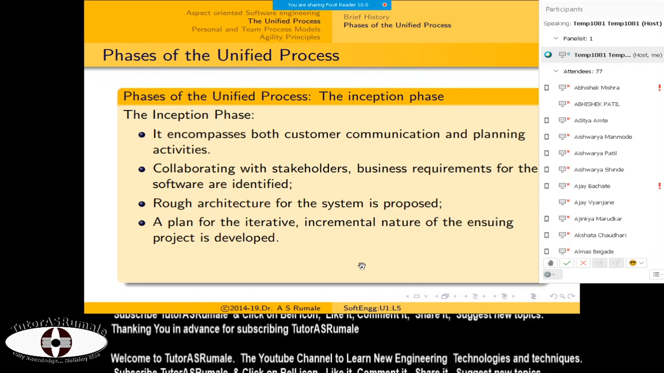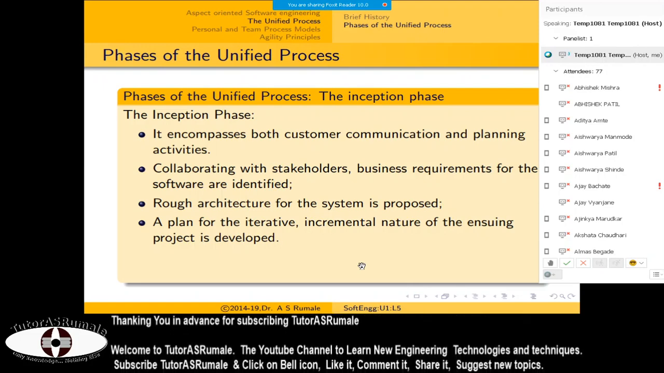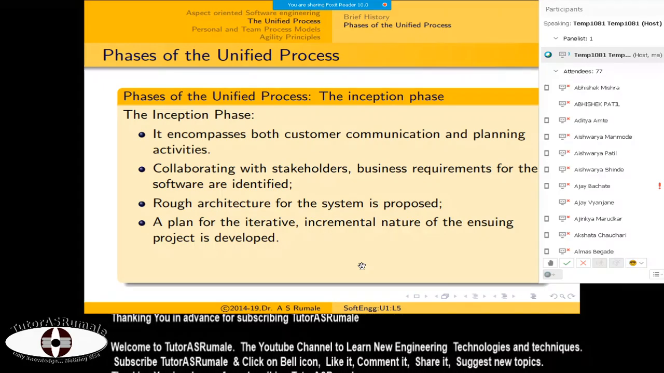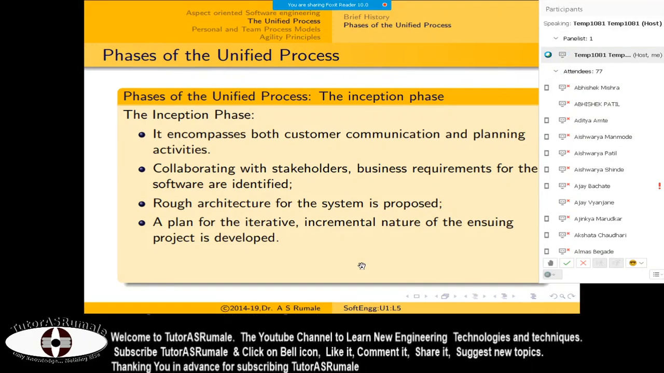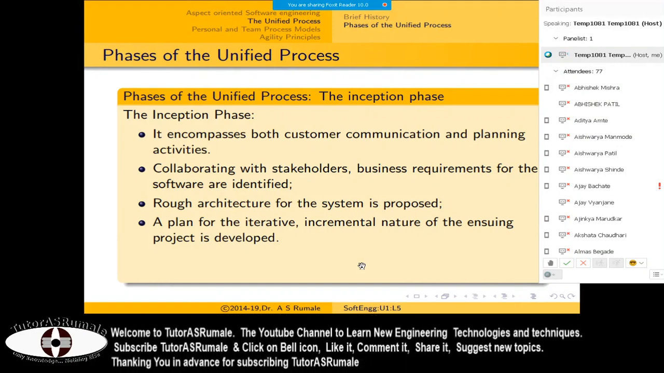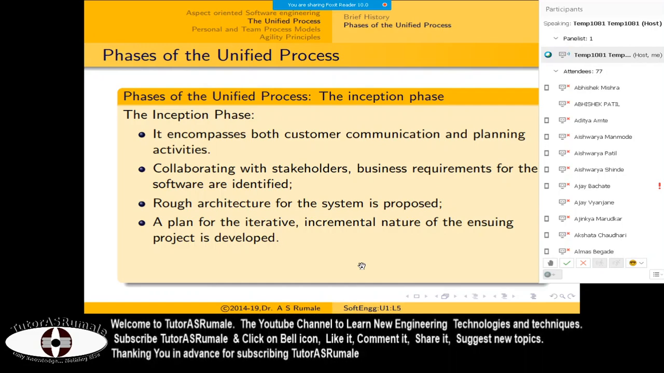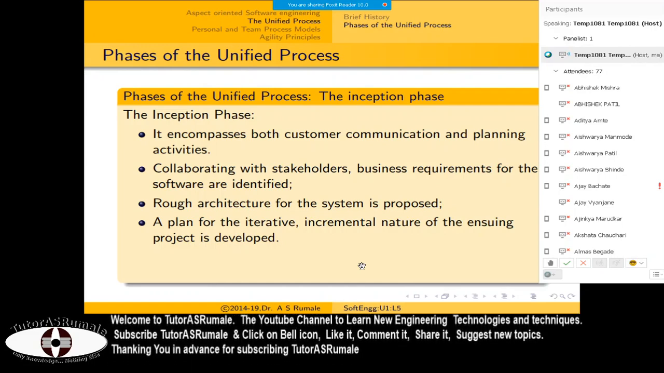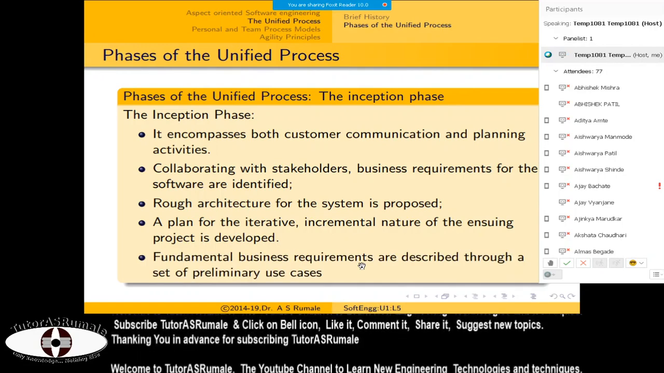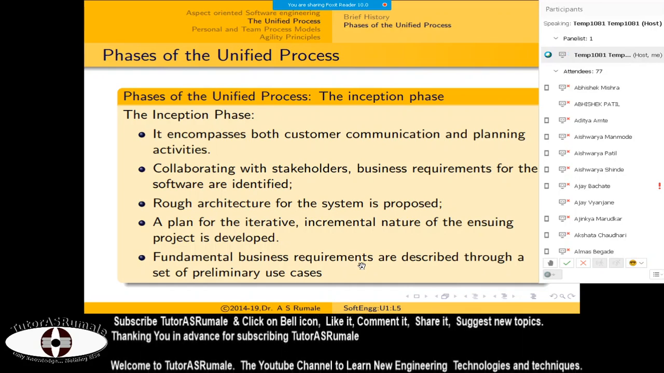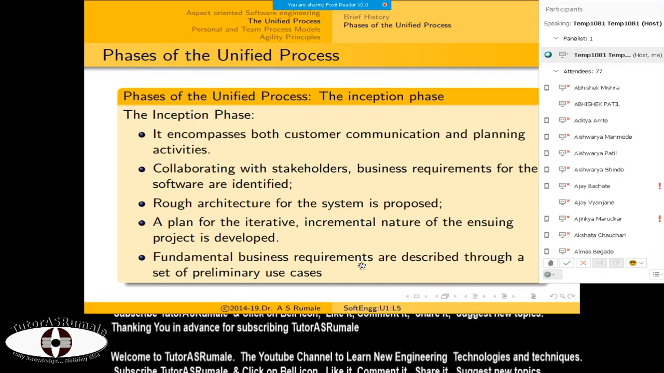I'm not going to read all this slide, but the inception phase encompasses customer communication and collaborating with the stakeholders. When we say stakeholders, they may not be the customers. They may be your financer, they may be legal entities like the government, or someone who is just your competitor, and likewise. The rough architecture of the system is generally proposed using a flow diagram or the like, and a plan is made for this. Many fundamental business requirements are also described in this inception phase, which may not be a direct part of your software, for example, the end user license agreement.